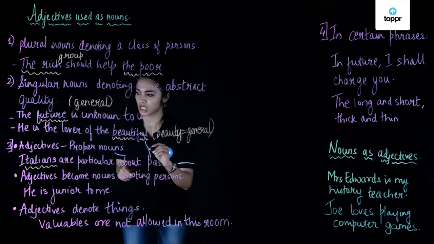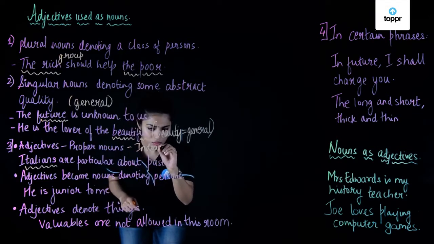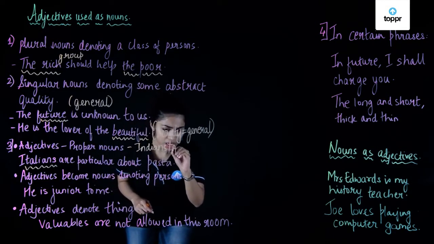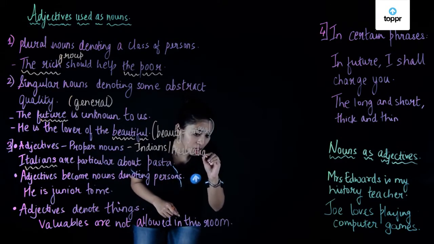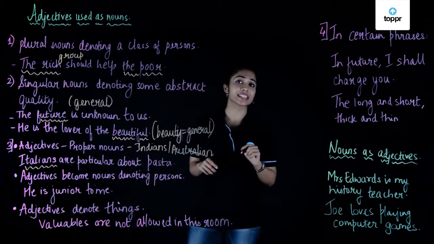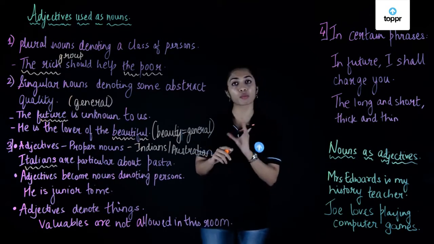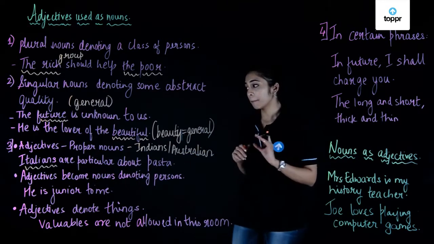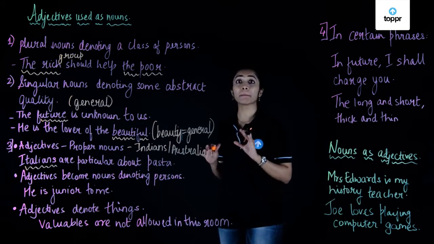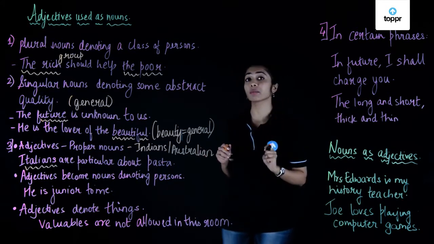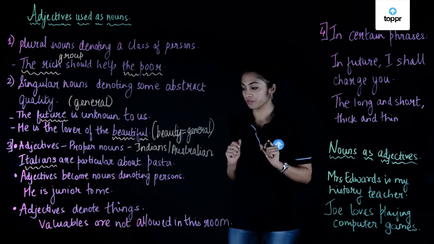Similarly, the words Indians, Australians. So when I say she's an Australian girl, in this particular sentence I'm using the word Australian as an adjective because it modifies the noun girl. But if I say Australians are very punctual, then in this case I'm using Australians as a noun.